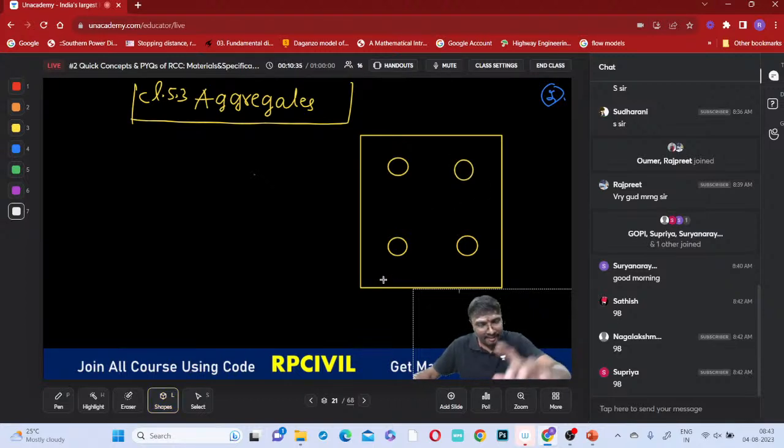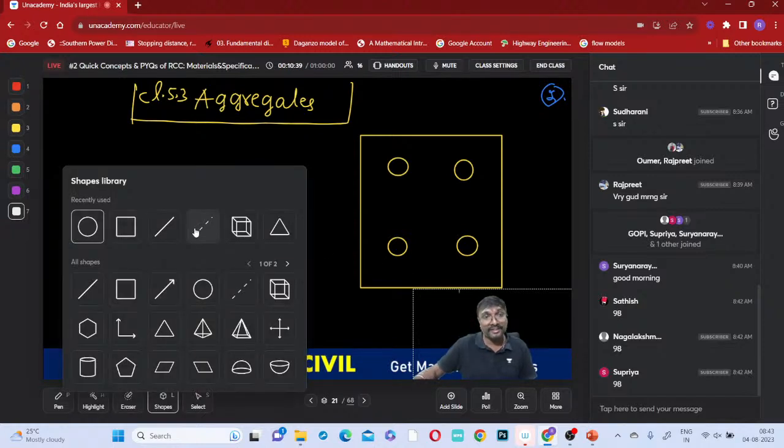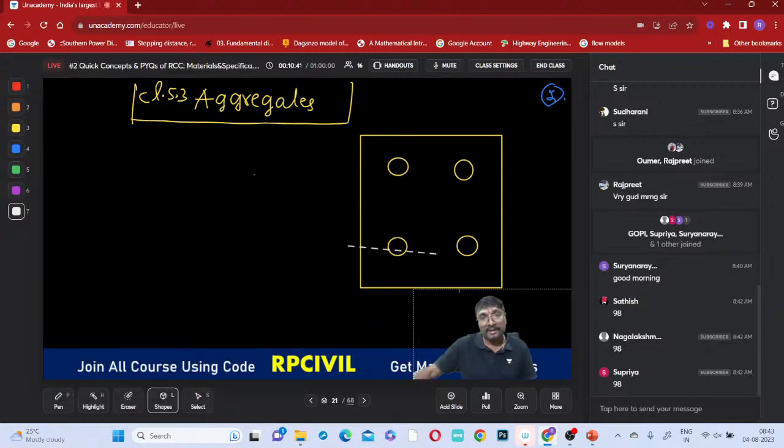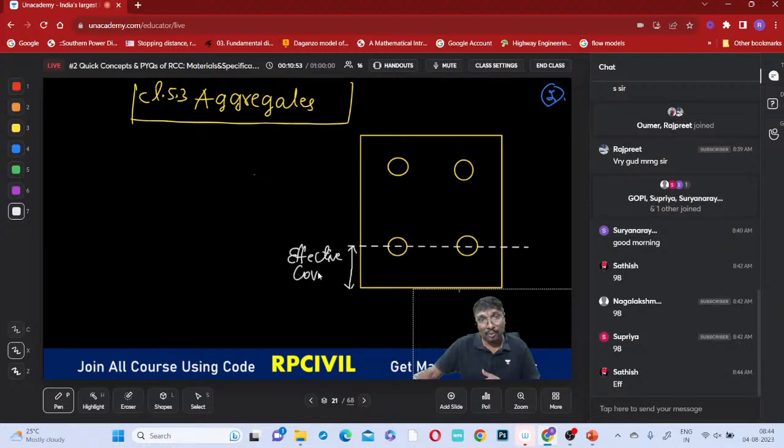Now tell me, Vignesh, good morning. From the center of this main reinforcement to this bottom, what is it called? This is called your effective cover. Effective cover, right? Everyone is clear on the meaning of this effective cover?